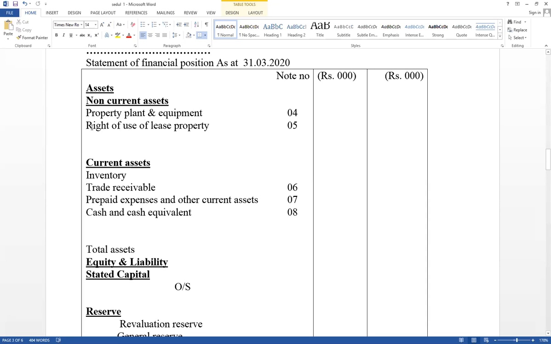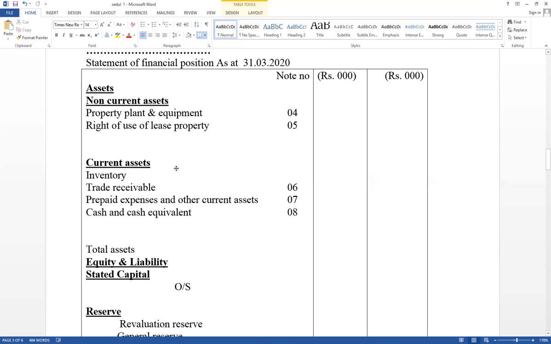And right of use of leased property. From 2012, there is continuous lease adjustment. Therefore, leasing we will discuss based on SLFRS 16. You have to know how to disclose it in the financial statement. A lot of business organizations purchase assets by using leasing facilities. We are going to provide information. You have to know how to disclose if an asset is purchased under finance lease. You have to prepare a separate note.